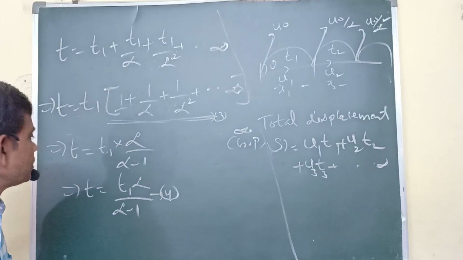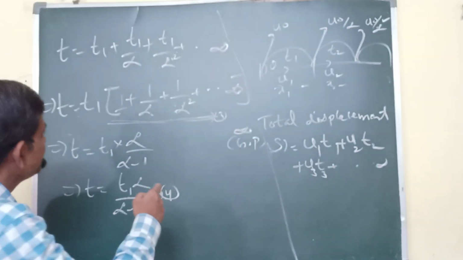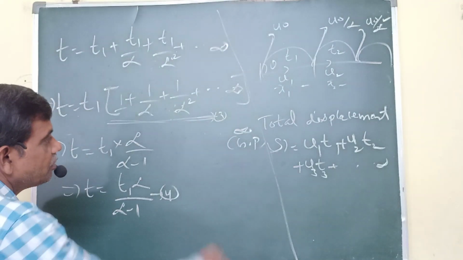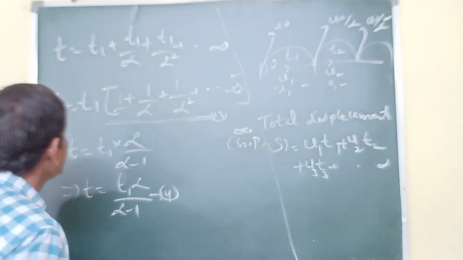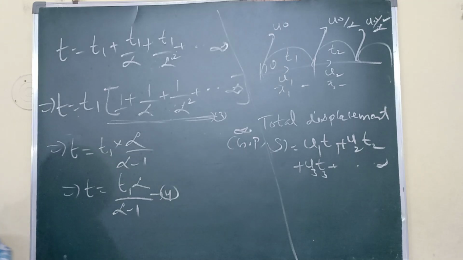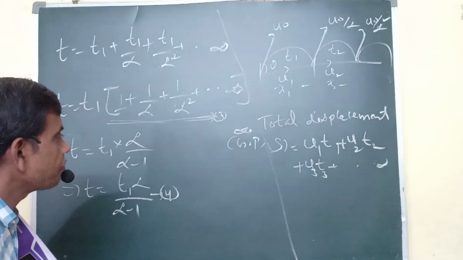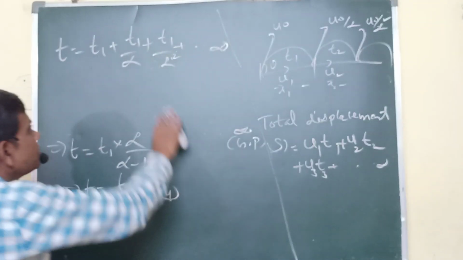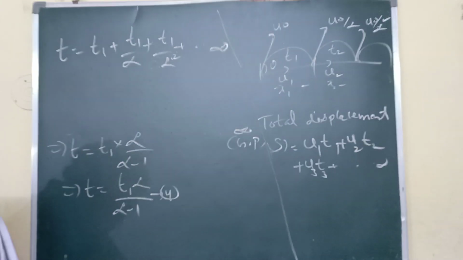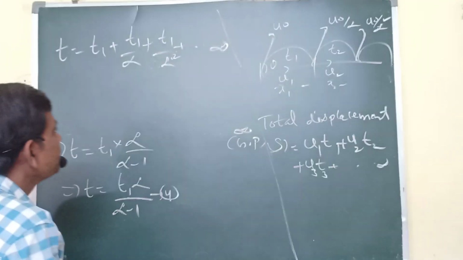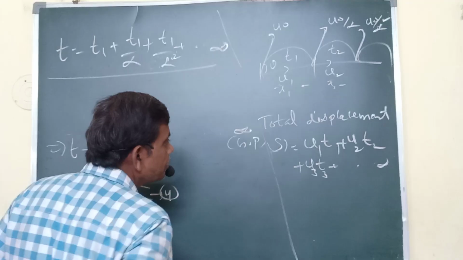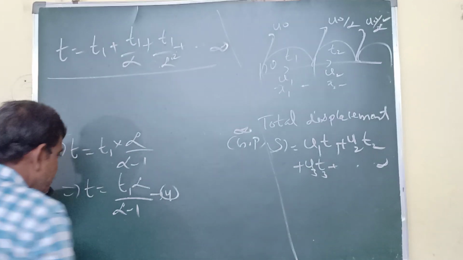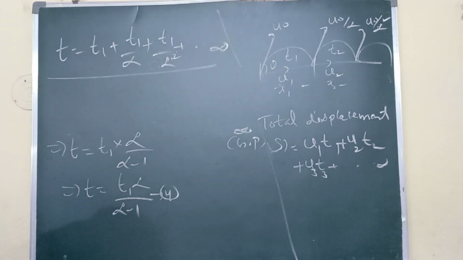Now, already we have taken one relation. What is that? The times are T1, T1 by alpha, T2 by alpha, like that. But what about the U1, U2 relation? We don't know that yet. So for the purpose, we take the time as T1, T2, like that, total time. We are using this again. U1 I want to find. If this is U0,